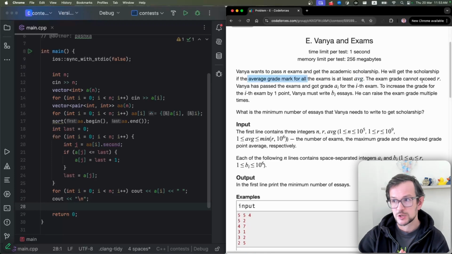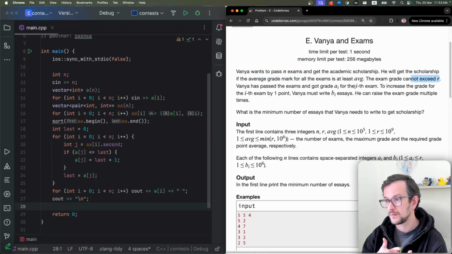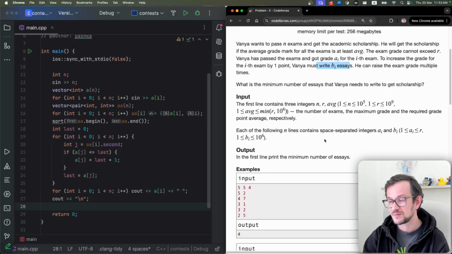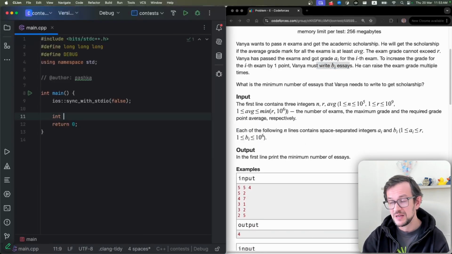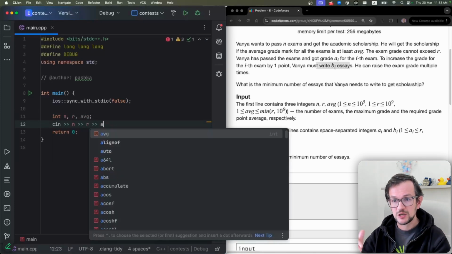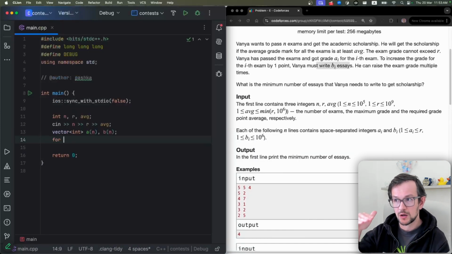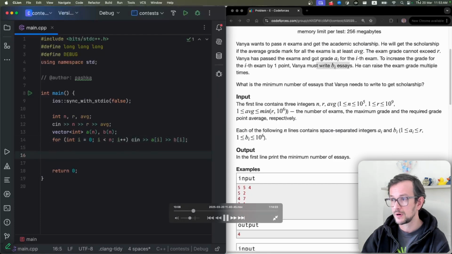Okay, problem E is actually nice. So we have, again, a greedy algorithm, but different. It's kind of similar to all the previous ones. What we need in problem E is this: we have an array. We can increase some elements of this array. We have an upper limit, so we cannot increase elements up to more than the number r.